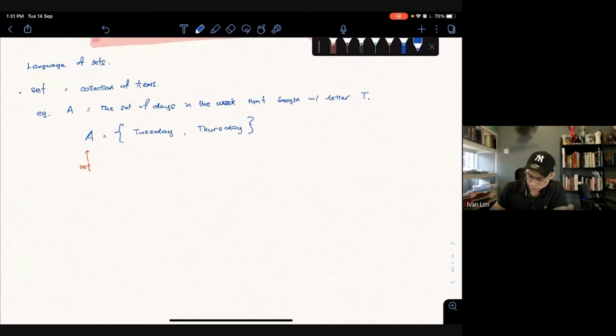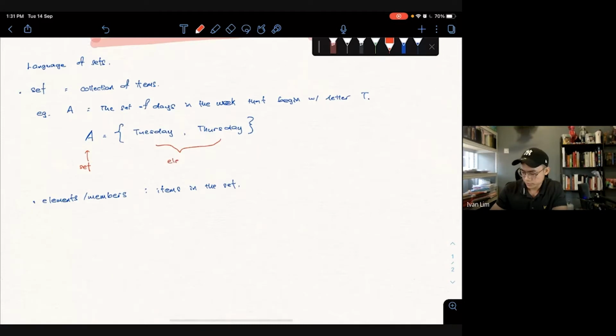Okay, elements or members is what? Items in the set. Okay, so which ones are elements, or members? This thing inside here, your Tuesday and your Thursday, this is called elements, or we can say these are members,